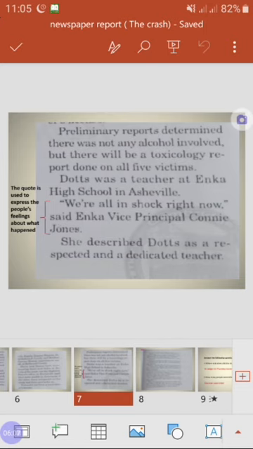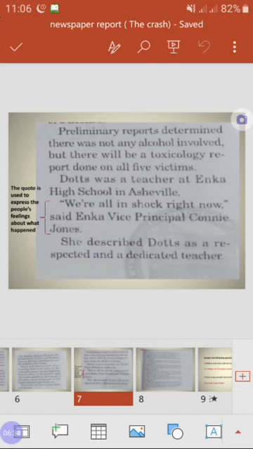Dots was a teacher at Enka High School in Asheville. So what was his job? He was a teacher. We're all in shock right now, said Enka Vice Principal Connie Jones. Okay, so here Vice Principal means the assistant of the principal or the assistant of the head teacher of this school. And here, this is a quote that's used to express the people's feeling about what happened. So here the Vice Principal is expressing her sadness about what happened.